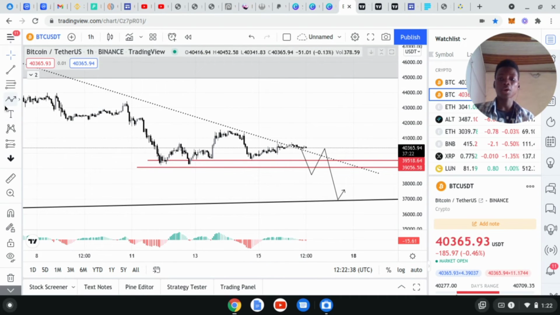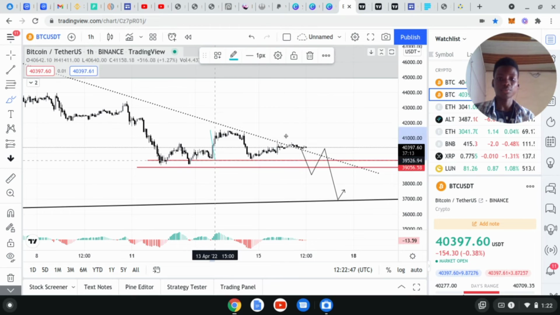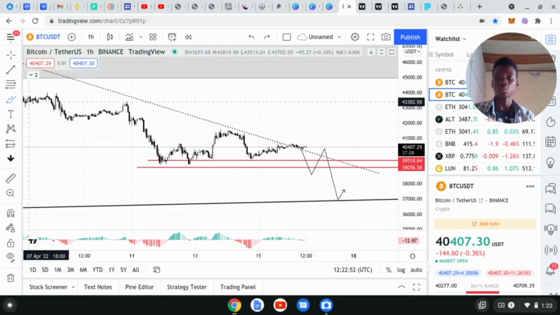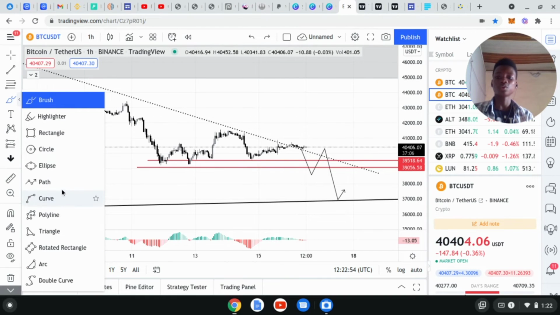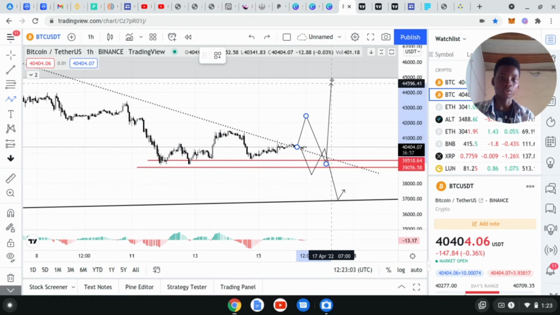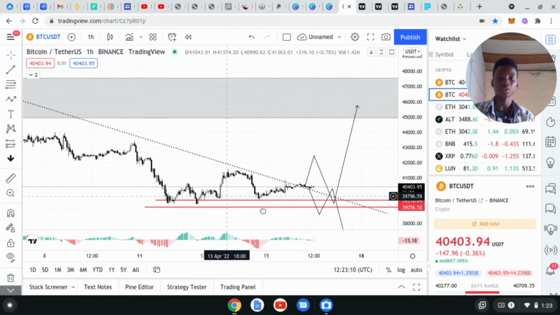But Bitcoin could still do something like this. It could still break above this previous high and now start giving us bullish momentum. So all we have to do is react to the way the market is. Like I always say, don't chase the market. It could still break this high and come down here to take liquidity before heading up. Target, we'll be looking at target at this major resistance. But for now, I'm bearish on Bitcoin.